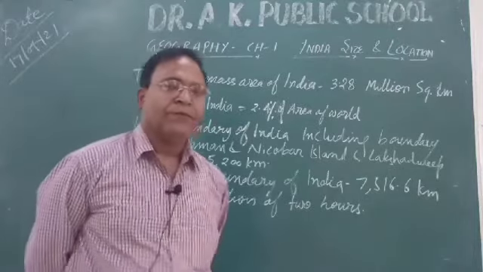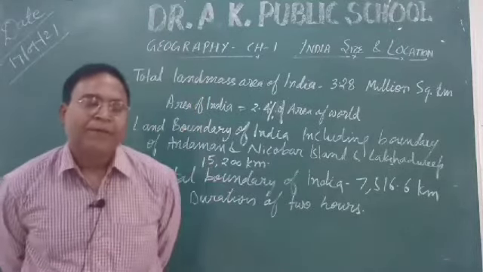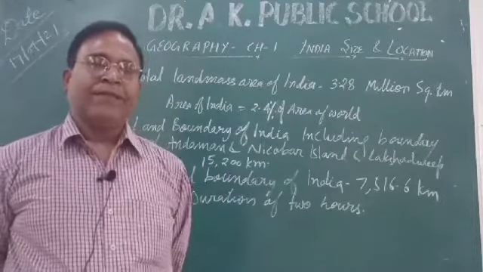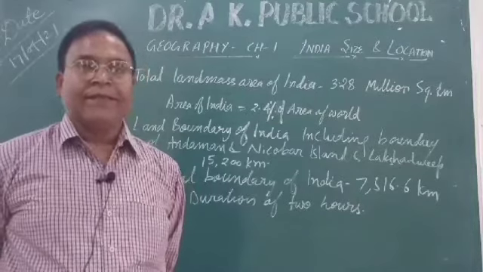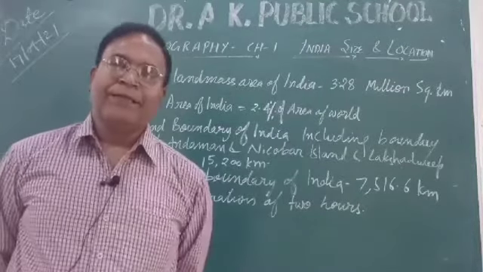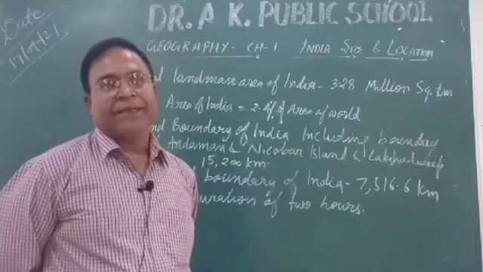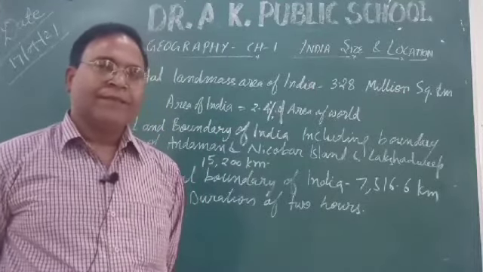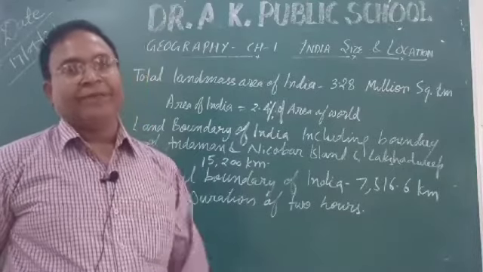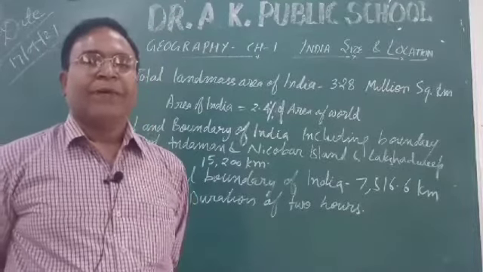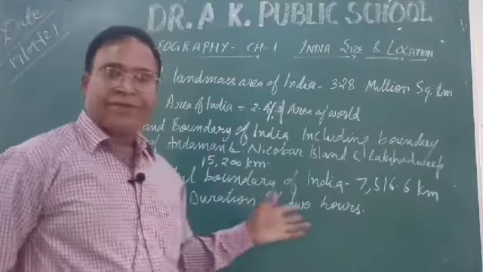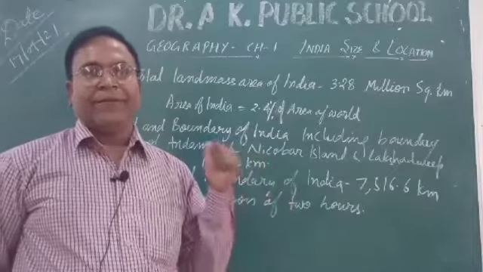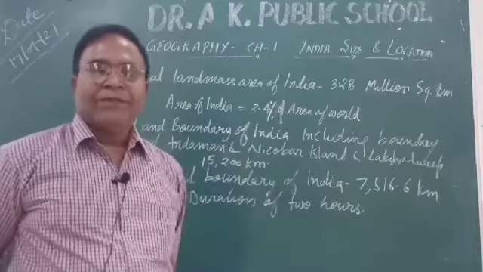Suppose it is declared that at Arunachal Pradesh a match will start at 8:45. The people living in Gujarat will think that the match will start at 8:45, but there is a difference of 2 hours, so they have to wait 2 hours before the match comes on TV. In this way there was a confusion in the calculation of time.